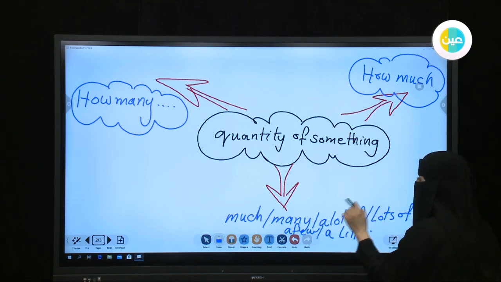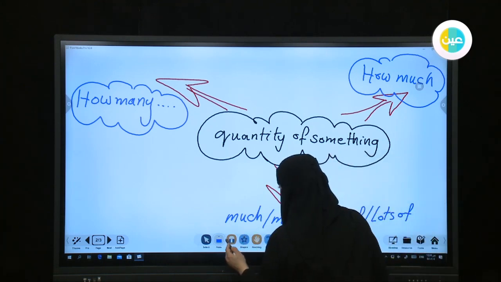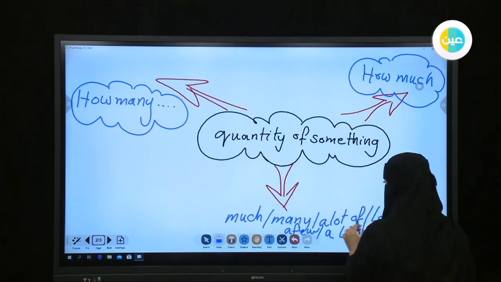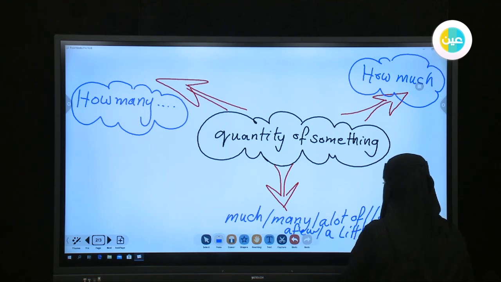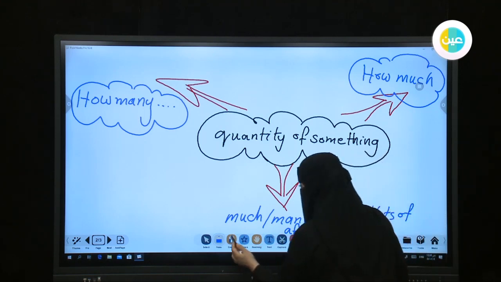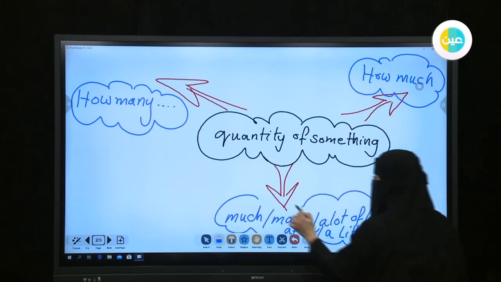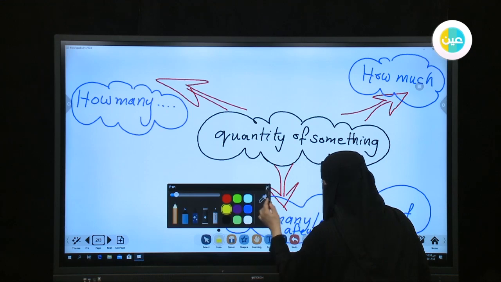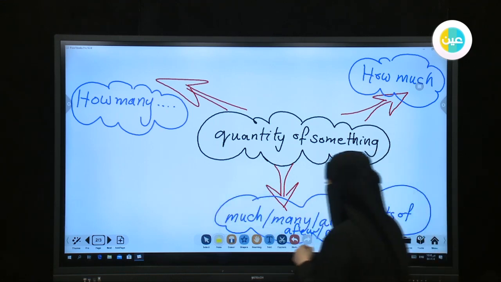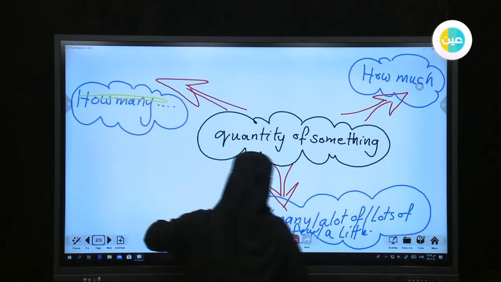All of those words I can use with a quantity of something. After that, I will give you examples to make more exercises on how you can use much and many, a lot of and lots of, a few and a little. Let me put that inside clouds to help you recognize the meaning or remember it easily.